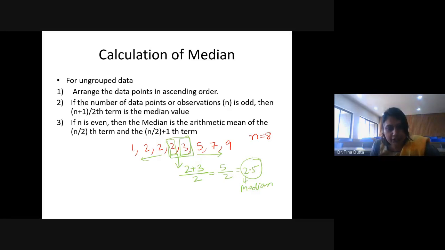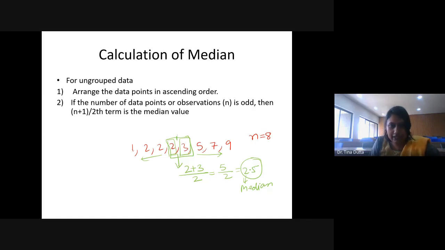Now if you position this median, it will lie somewhere here, between 2 and 3, at 2.5. And now you can see that almost 50% of the data is on the left hand side of the median value and almost 50% of the data is on the right hand side, that means greater than the median value, right? Because it is lying in the center, 2.5.